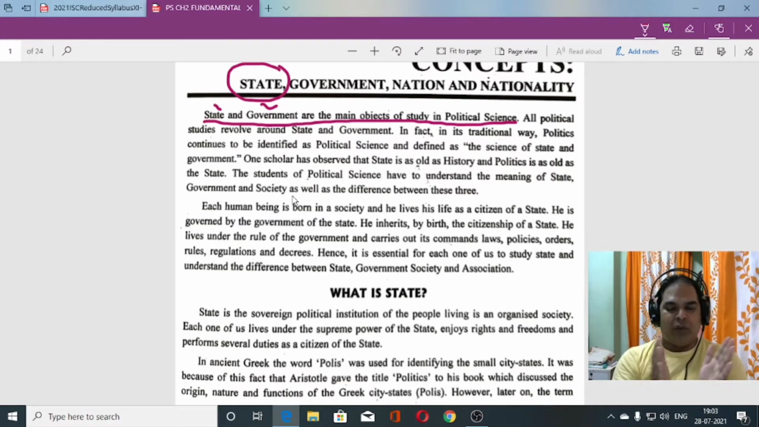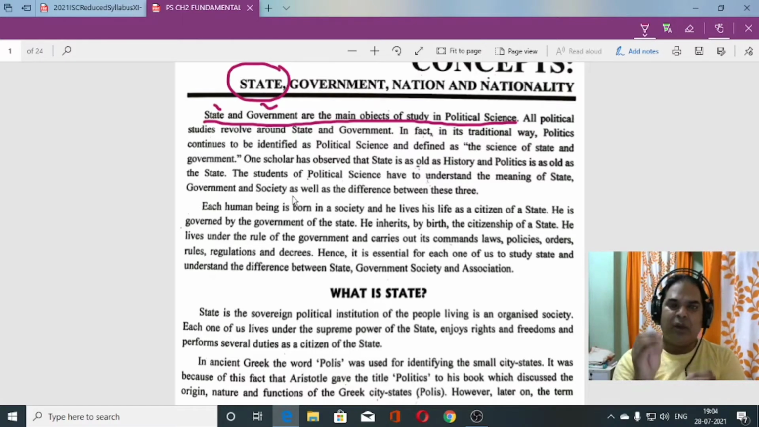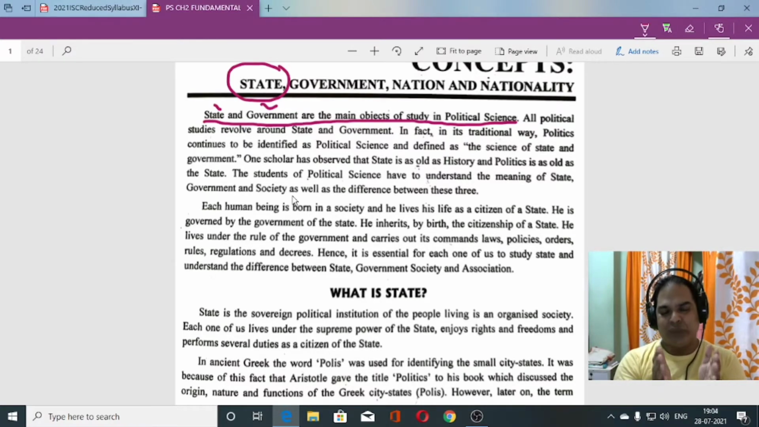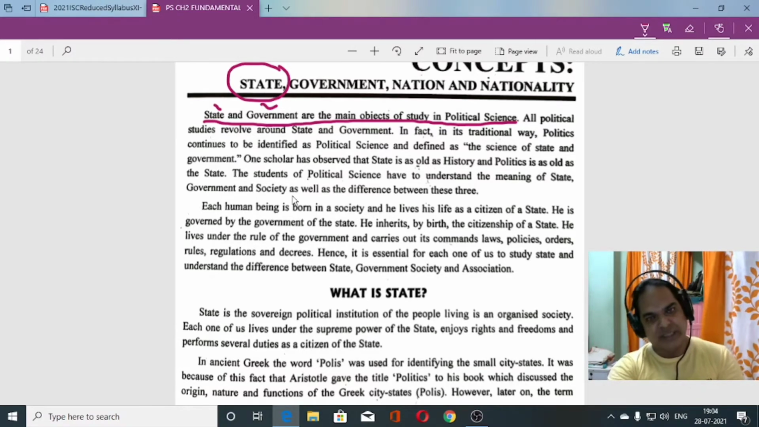When we discussed the scope of political science, there also I discussed that the study of political science will end with the state. When the state comes to an end, at that time political science also will come to an end. So political science begins and ends with the state.